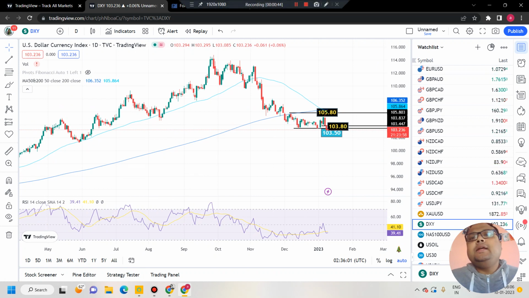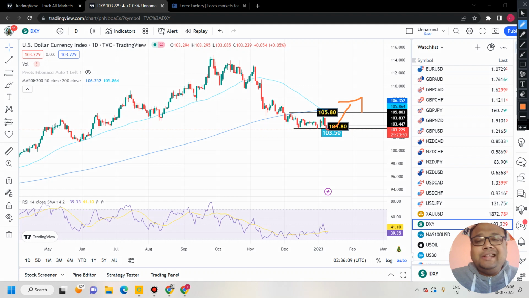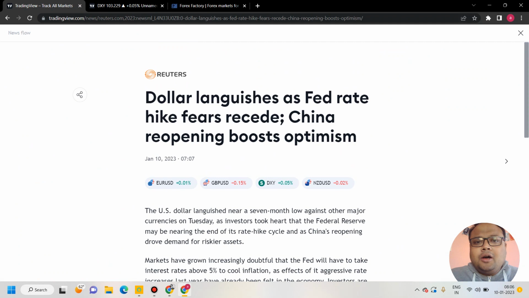If we look at the overall picture, there is no fundamental news that will push the direction of DXY, so there may be a continuation of this downside in the coming days. You can see here: dollar languishes as Fed rate hike fears recede, China reopening boosts optimism.